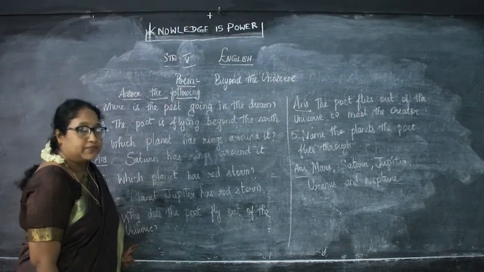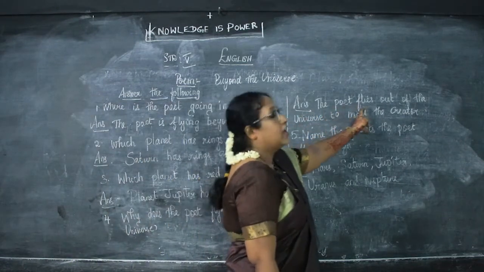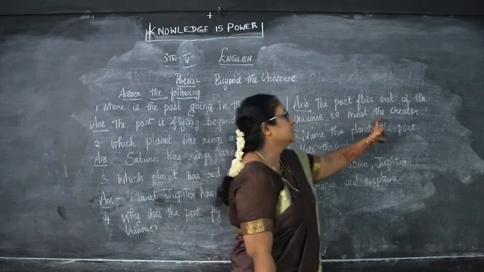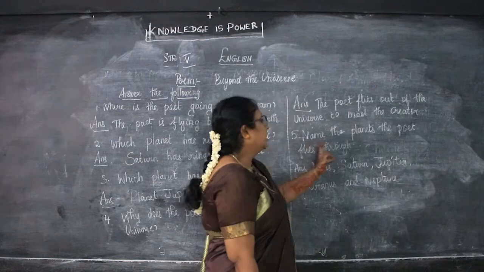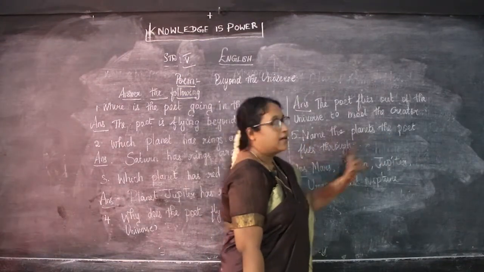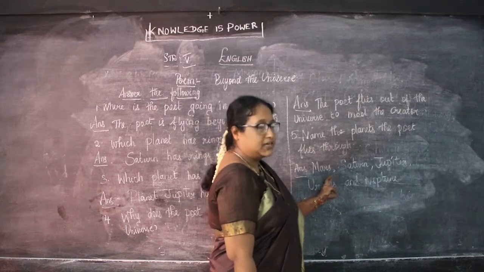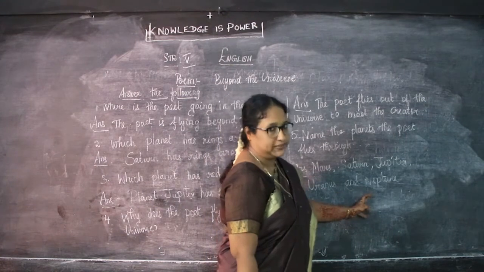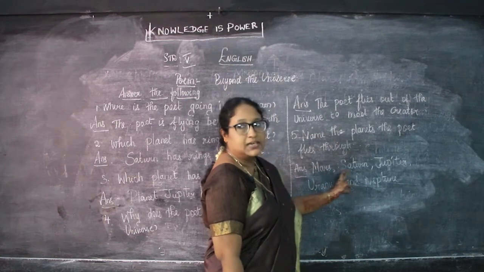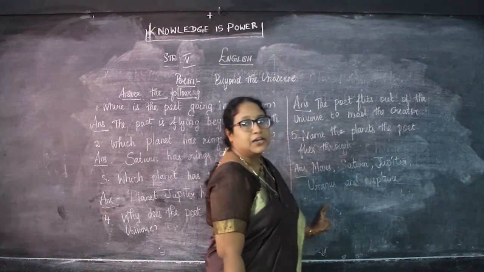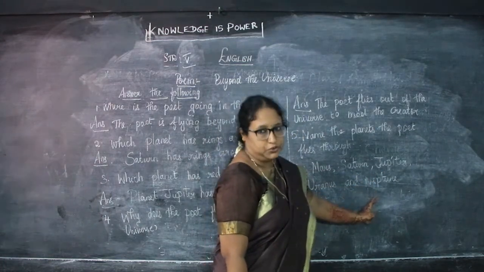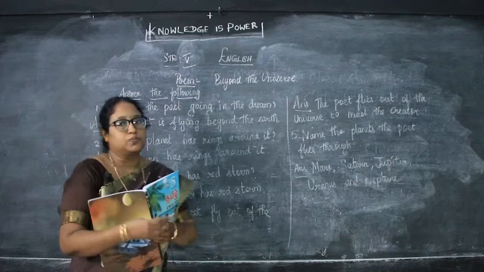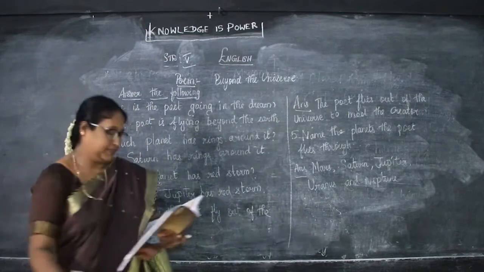Why does the poet fly out of the universe? The poet flies out of the universe to meet the creator. Name the planets the poet flies through. Mars, Saturn, Jupiter, Uranus and Neptune. Say along with me, children, again. Mars, Saturn, Jupiter, Uranus and Neptune. Okay, these are the 5 question answers from this poem. Next, finish writing in your notebook, children. Next, we will go to the grammar.